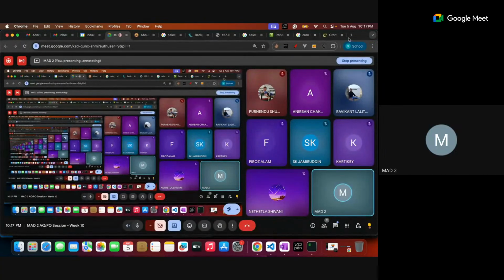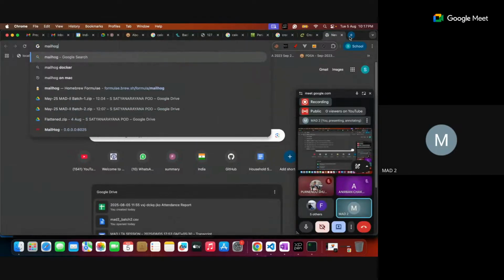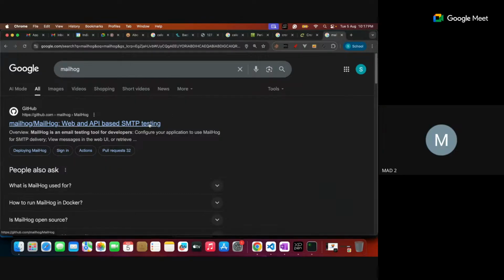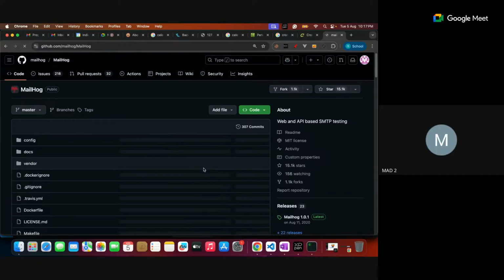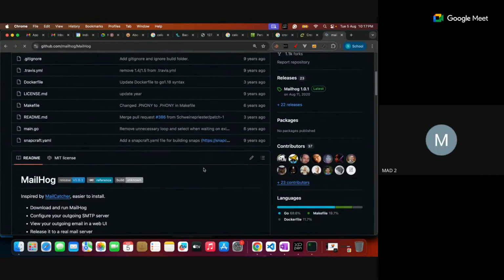You can see that it is available for different operating systems. It's open source, a free one which you can download, and it can be done on either Linux, Windows or Mac.